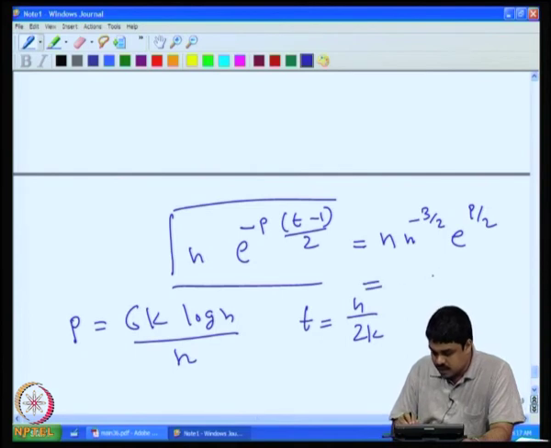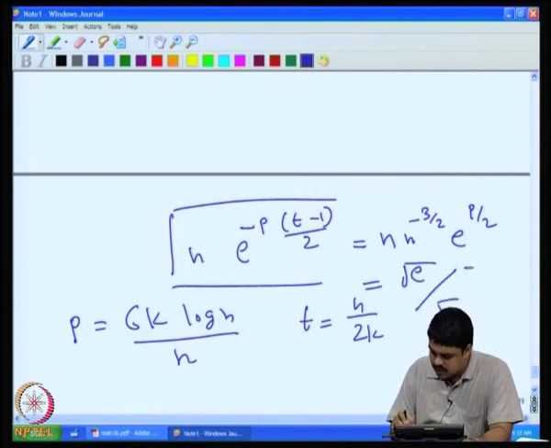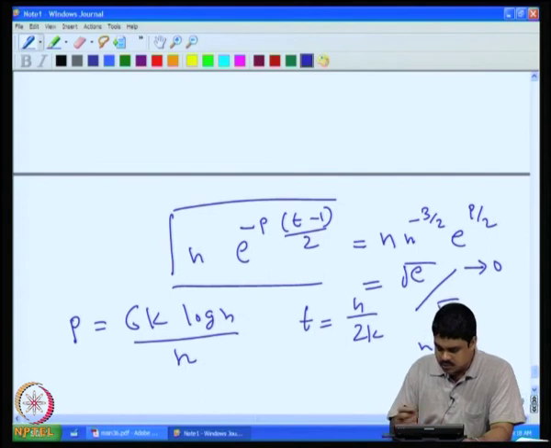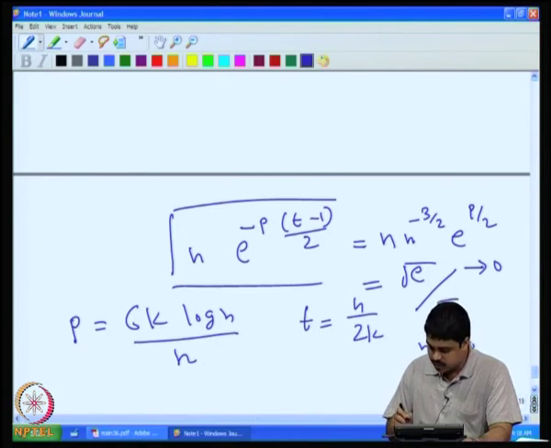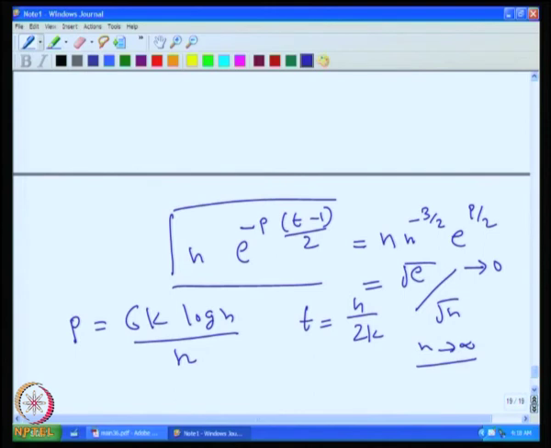Because p is at most 1, we can put it as root e by root n, and this will definitely tend to 0 as n tends to infinity. Though I have skipped some calculations because we have to finish now, it can be easily checked by the students that when I substitute p equal to this and t equal to this, this will tend to 0.